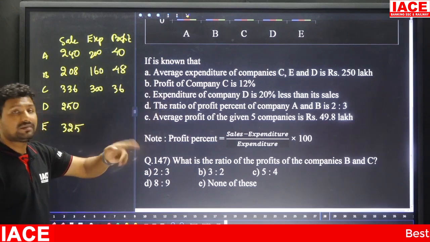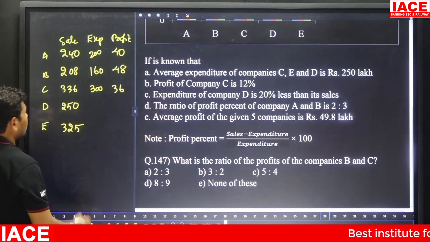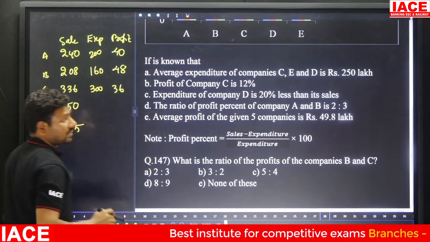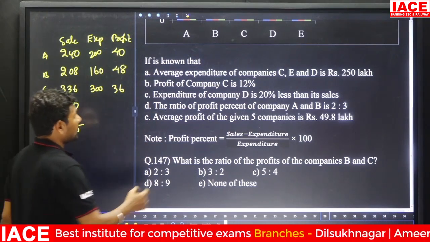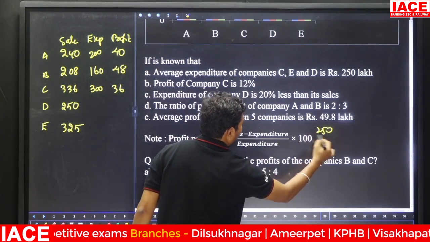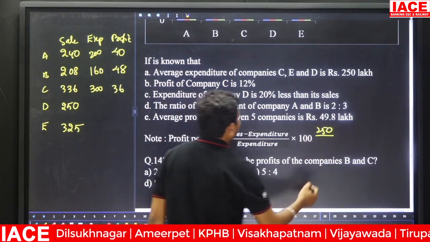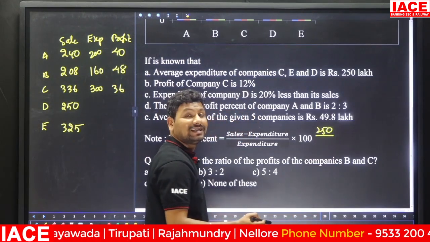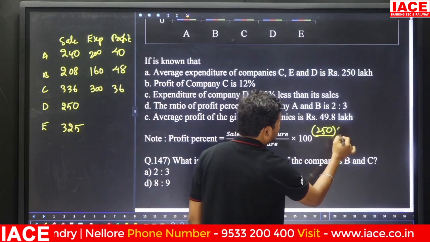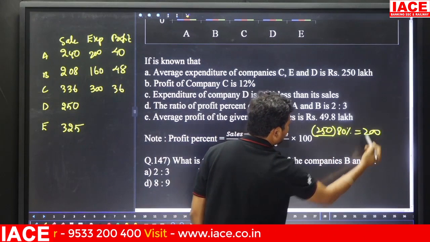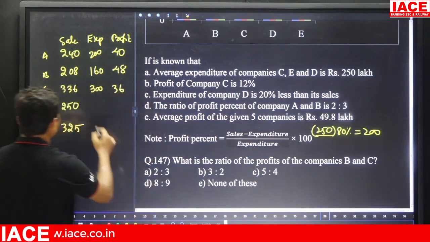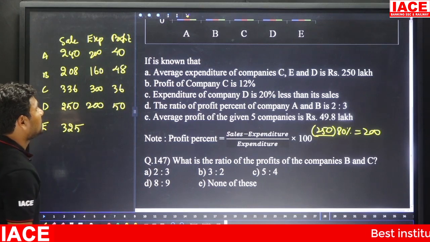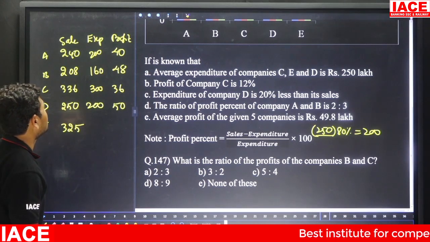Expenditure of company D is 20% less than its sales. Then 20% less means here 80% is the expenditure and 100% is the sales. 80% is equal to how many lakhs? 200, then 50 lakhs is the profit. This is D completed. Next, the ratio of profit percentage of company A and B is 2:3.